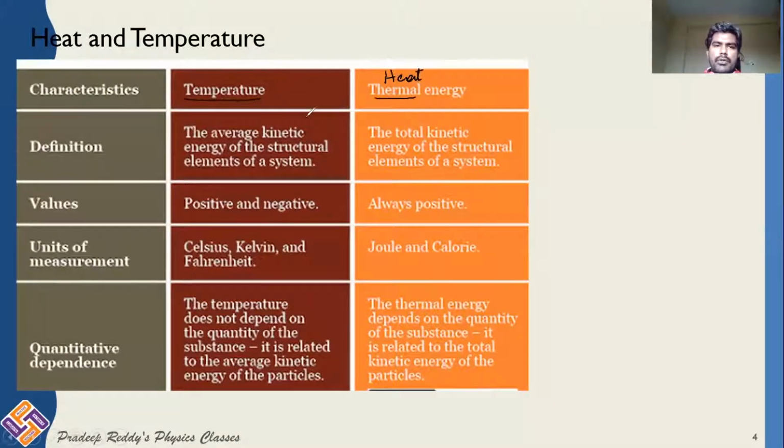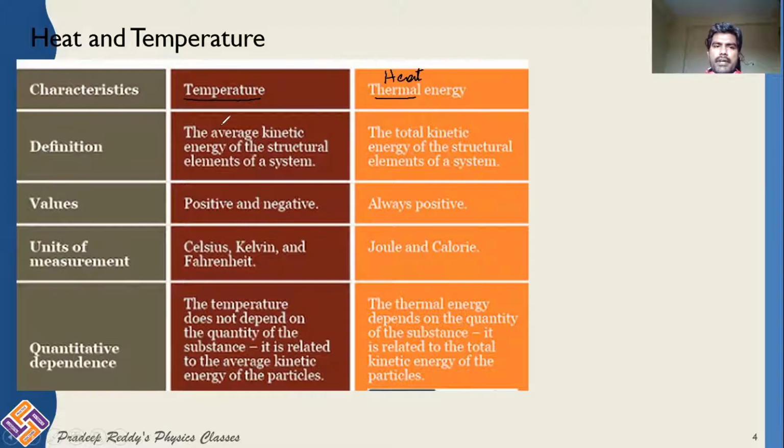As I already told you, temperature is the state of hotness or coldness. Temperature only gives the degree of hotness or coldness, whereas heat energy is the total amount of energy present in that particular substance. So temperature is the effect, heat is the cause.